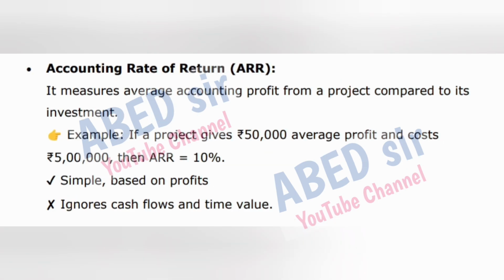Accounting rate of return (ARR). It measures average accounting profit from a project compared to its investment. Example: if a project gives 50,000 rupees average profit and costs 5 lakh rupees, then ARR is equal to 10%. Simple, based on profits. Ignores cash flows and time value.